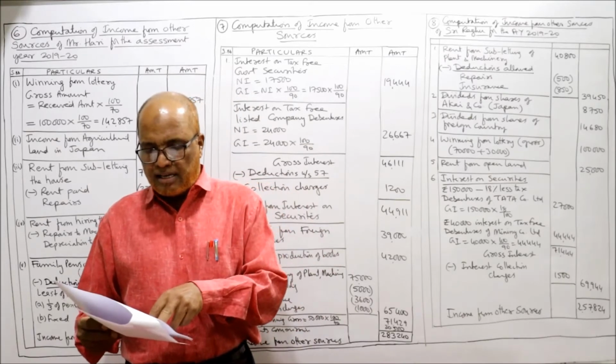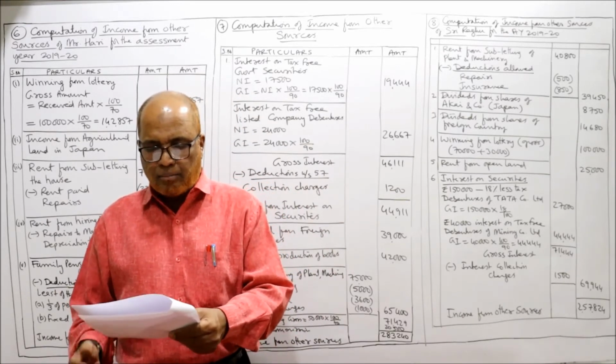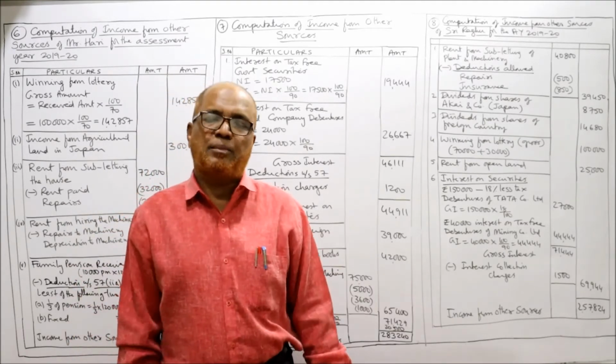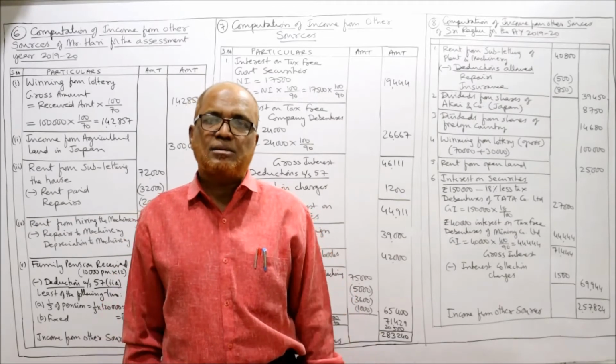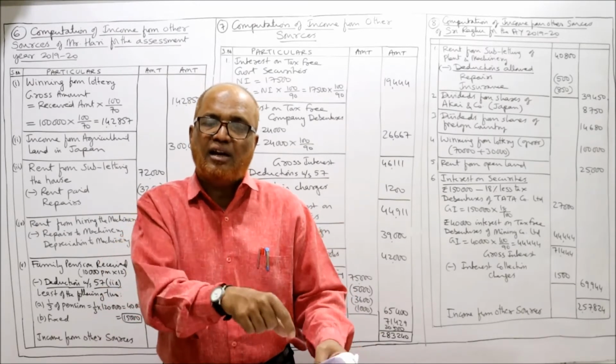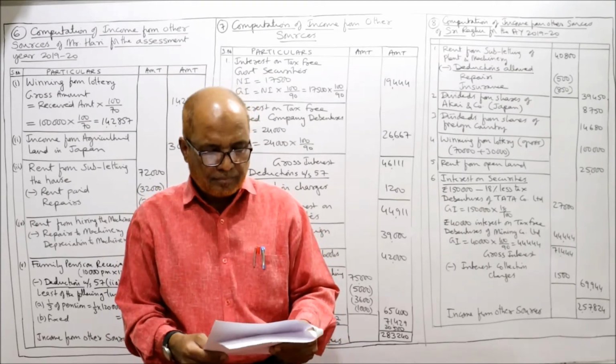So what are the investment incomes? Rent from subletting of plant and machinery. Rent from subletting of plant, machinery, etc. That is taxable under income from other sources. If any expenditure is incurred in earning this income, that will be allowed as deduction.